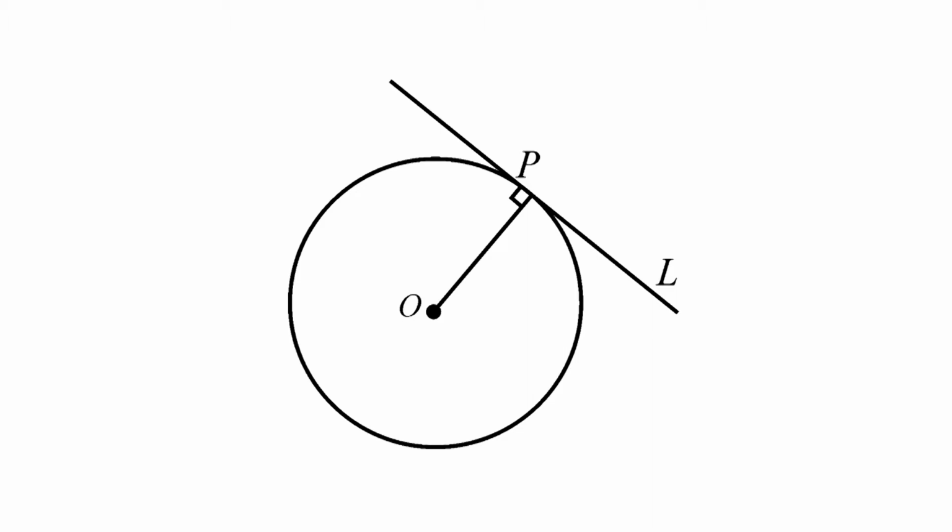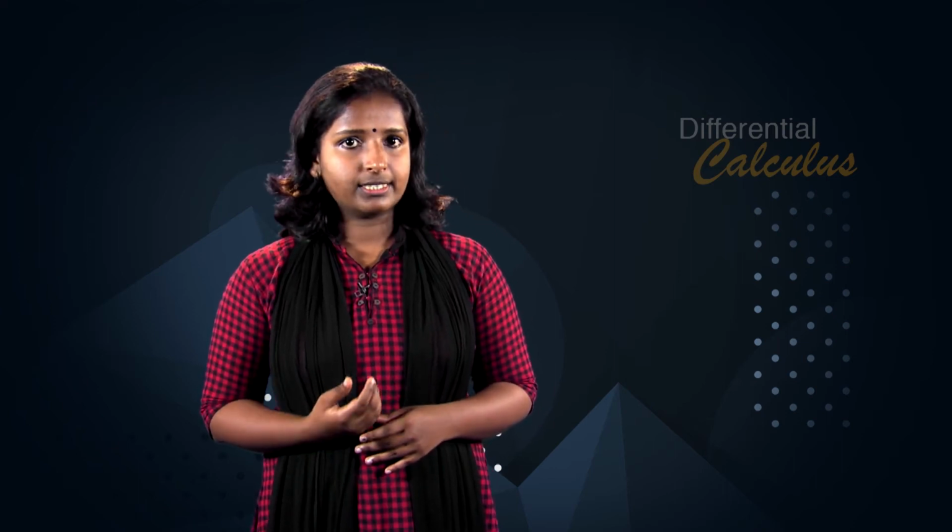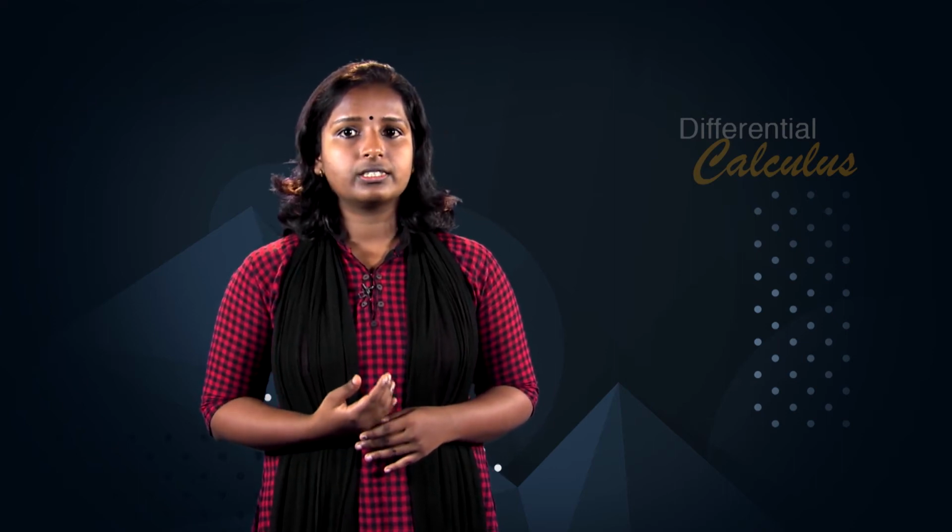From the figure, we observe that if L is a tangent to the circle C, then first, L passes through P and is perpendicular to the line from P to the center of the circle C. Second, L passes through only one point of C, namely P. Third, L passes through P and lies on one side of C only. While these statements are valid if C is a circle, none of them work consistently for more general curves.